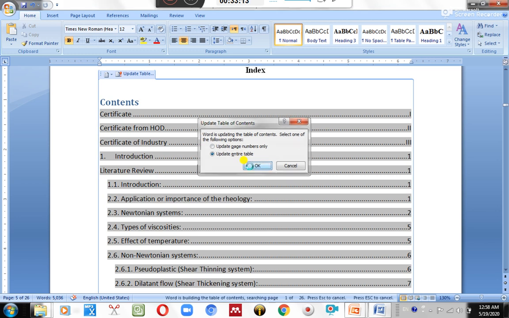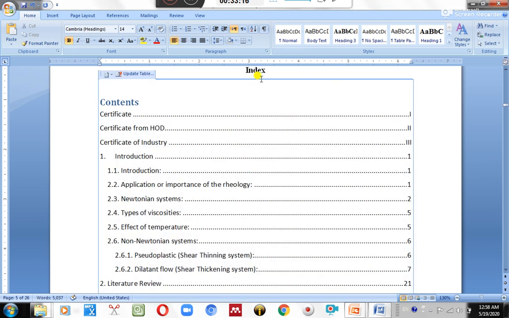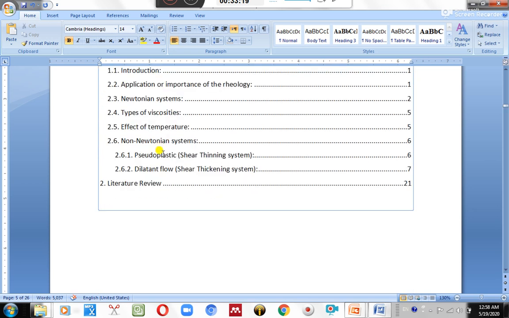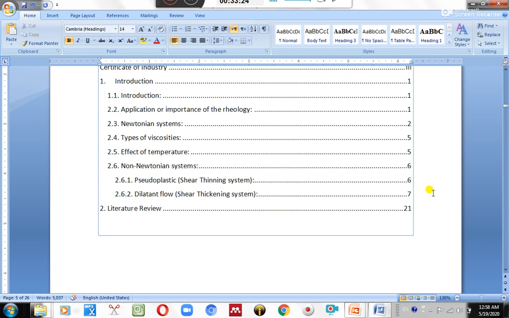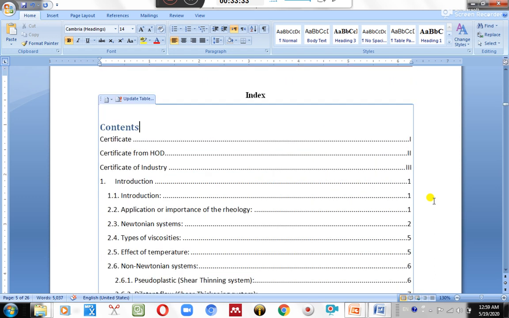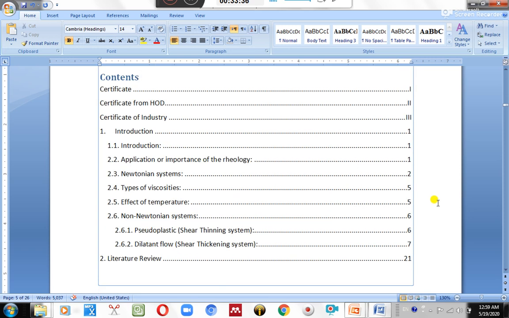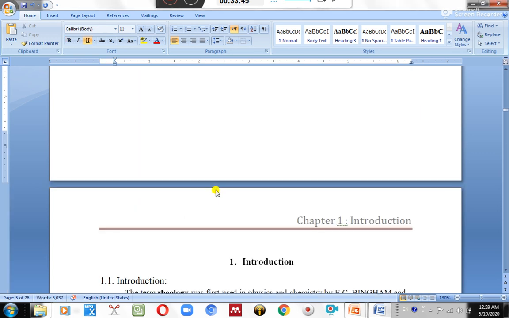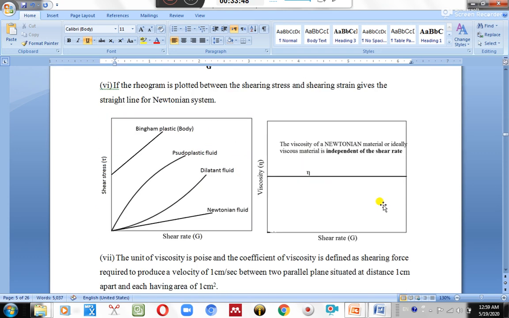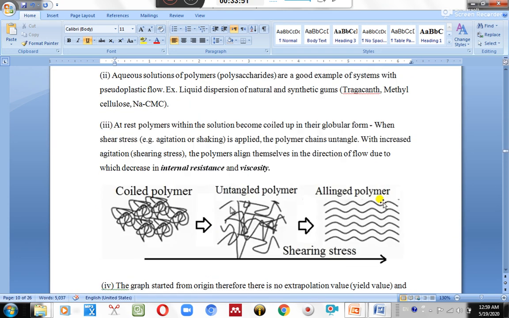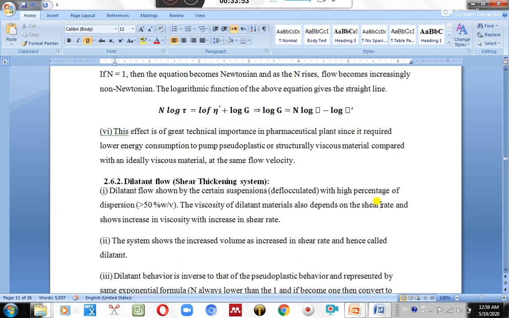Now this is chapter 2 literature review. Close header and footer, and you can simply see that this is introduction and this is literature review. The page number starts from 1 again because we have seen that it was linked to previous. I just need to change the page number from this, where we go to insert, page number, format page number, and the last page is 20, so now the page number needs to start from 21. Okay, it starts from 21, clearly observed.